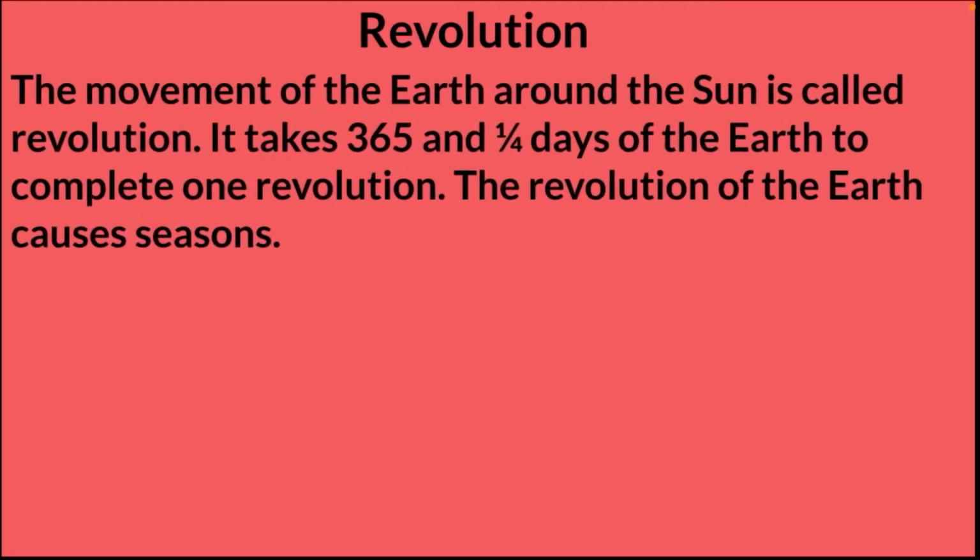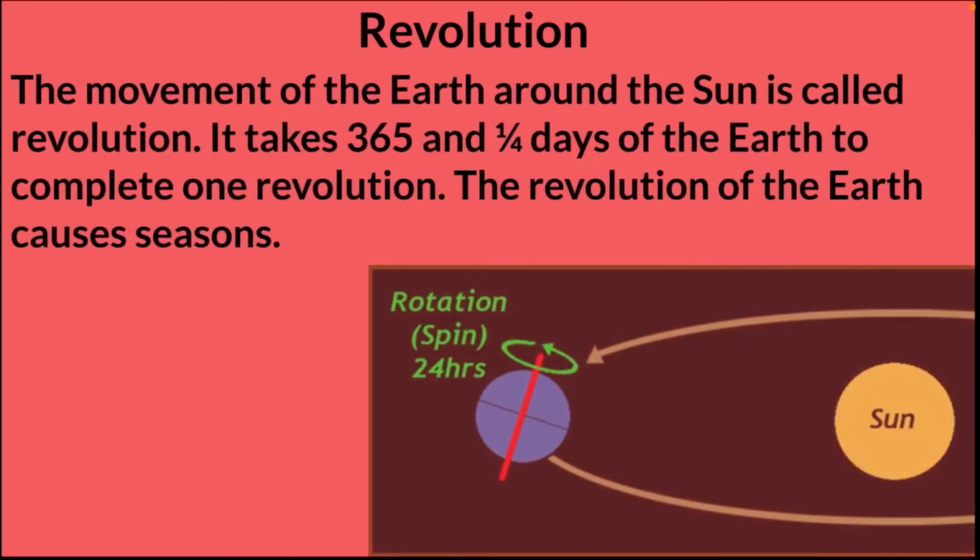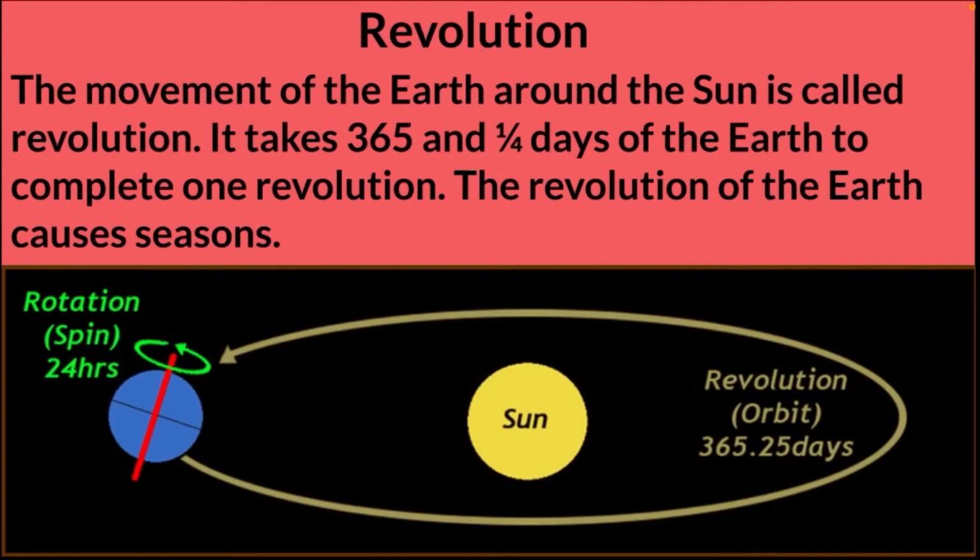Next, let us discuss about revolution. The movement of the earth around the sun is called revolution. What is revolution? The movement of the earth around the sun is called revolution. It takes 365 and 1/4 days of the earth to complete one revolution. The revolution of the earth causes seasons.